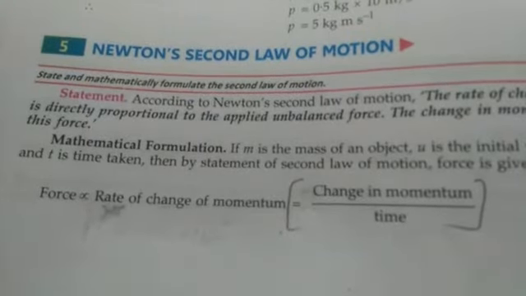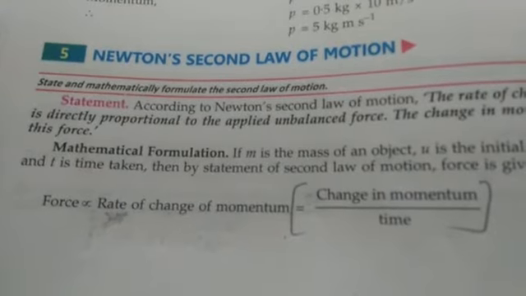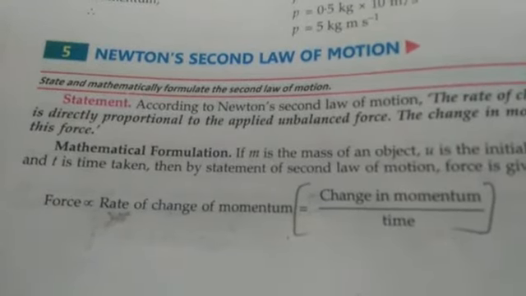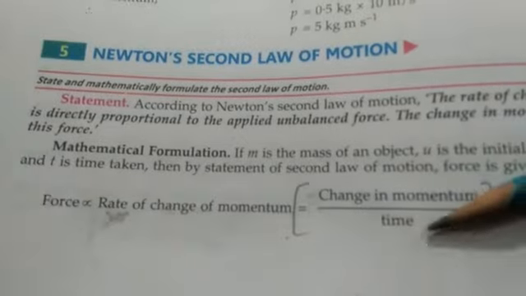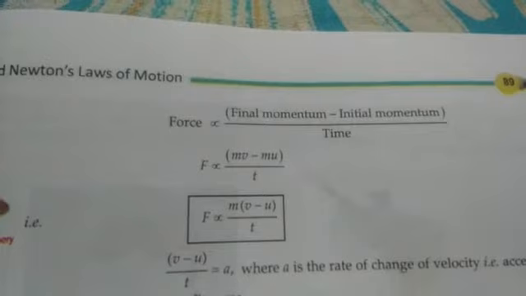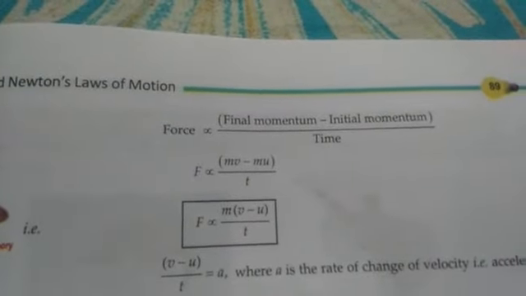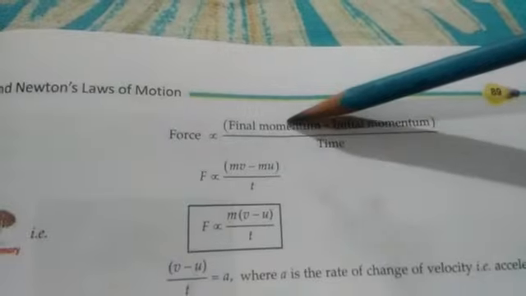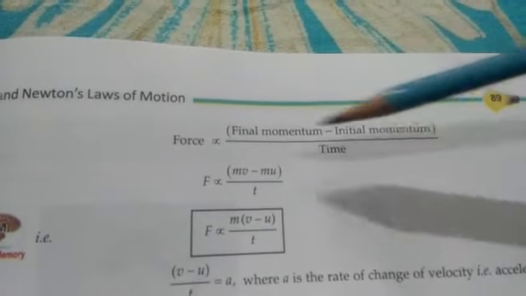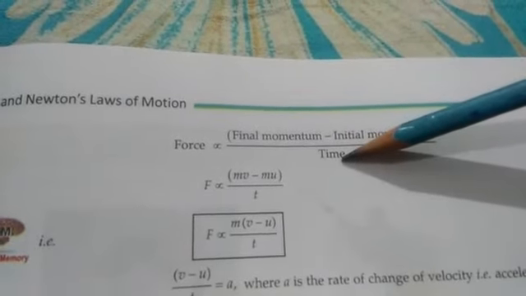So here you can see one formula: force is directly proportional to the rate of change of momentum. Rate of change of momentum equals change in momentum upon time. If there is any kind of change, that means the final and initial momentums are different from each other. So change means final momentum minus initial momentum. Change in momentum equals final momentum minus initial momentum upon time.